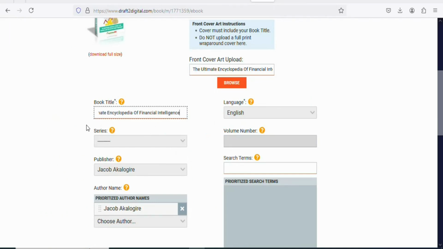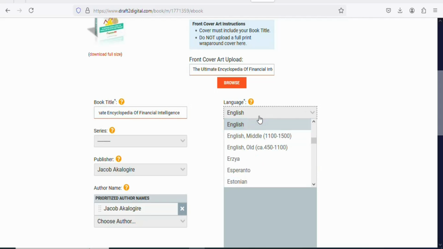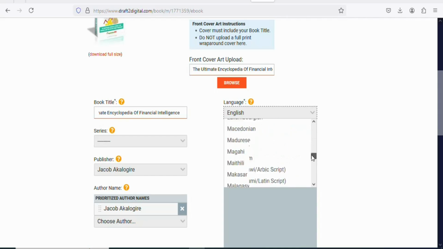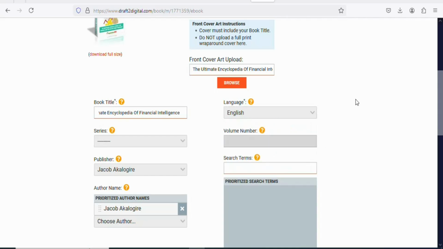Once that is done, you can see series, just leave it. You can see language. You have to select the language of the book. In this case, it is in English, so just leave it English. If you have a book in any other language, you can scroll down and then select the language. But in this case, the book that we are selling is in English. You can see the volume number, just leave everything.